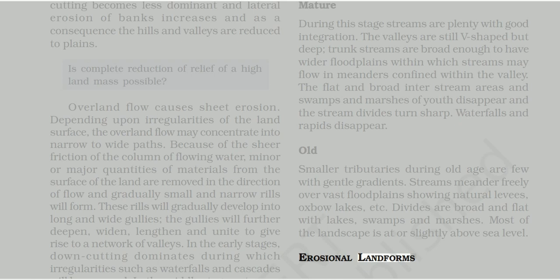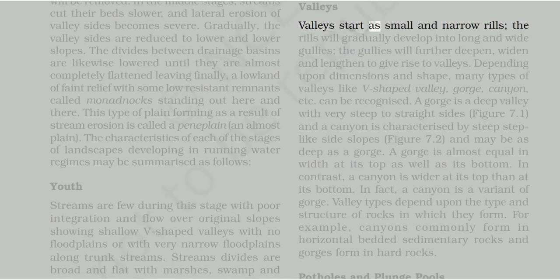Erosional landforms. Valleys. Valleys start as small and narrow rills. The rills will gradually develop into long and wide gullies. The gullies will further deepen, widen, and lengthen to give rise to valleys. Depending upon dimensions and shape, many types of valleys like V-shaped valley, gorge, canyon, etc.